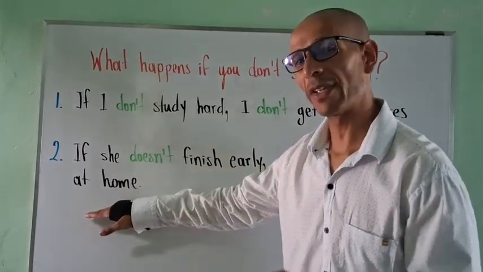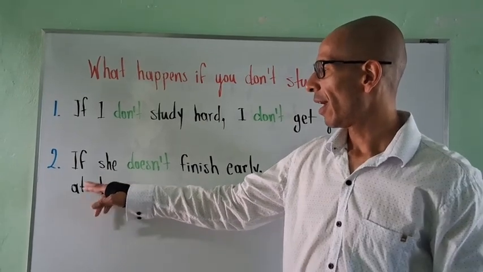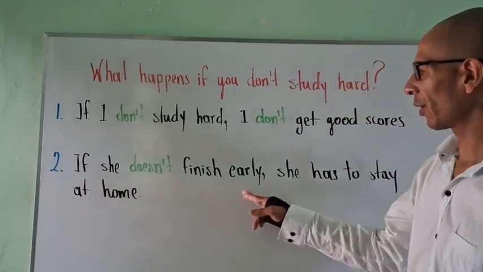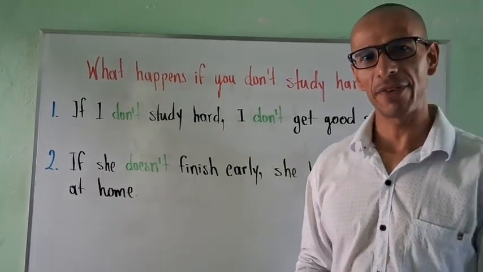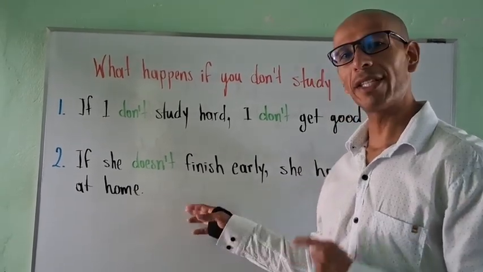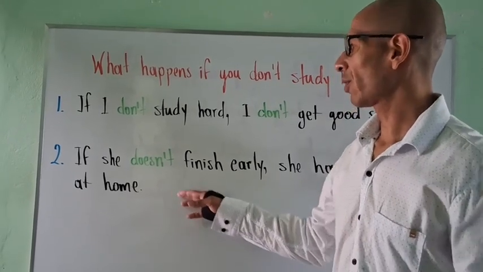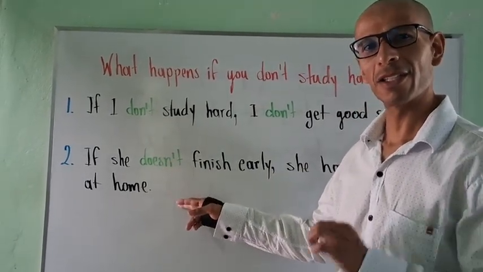Now here we have a different example, which is not related to the question. If she doesn't finish early, she has to stay at home. We created this example for you to help you understand the uses of don't and doesn't in zero conditional.